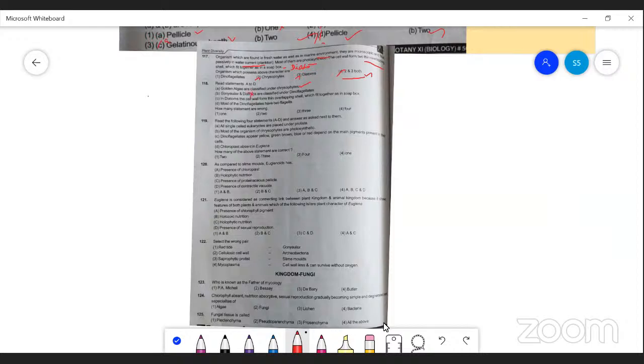Diatoms are classified under chrysophytes. Third option, in diatoms the cell wall forms thin overlapping shells which fit together like a soap box. It's a correct one. Fourth one, most of the dinoflagellates have 2 flagella. This is also correct. So, how many statements are wrong? Only one. The first one is correct. So the B one is the wrong statement.